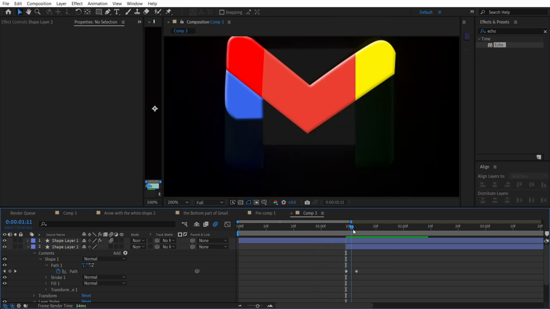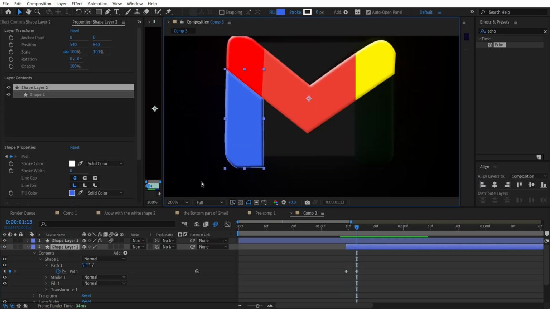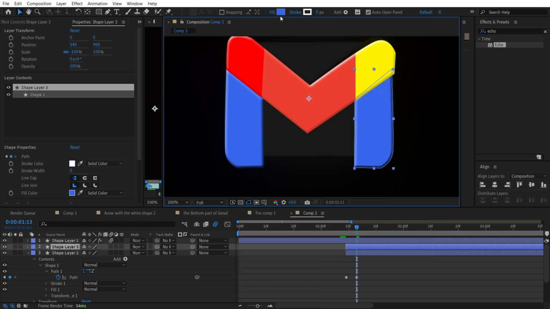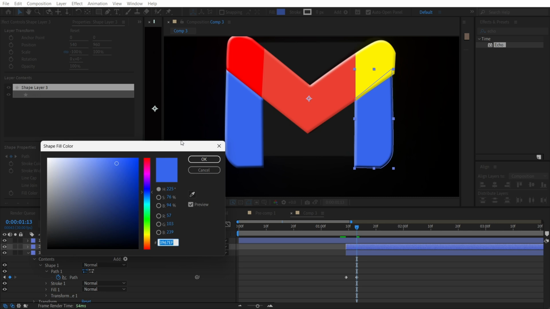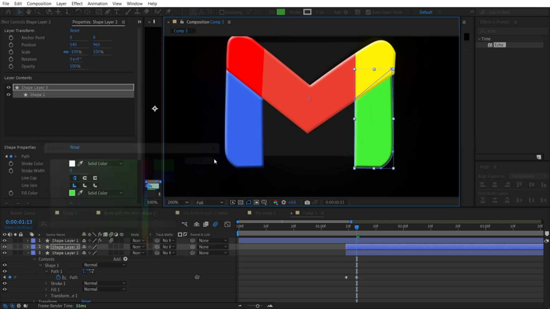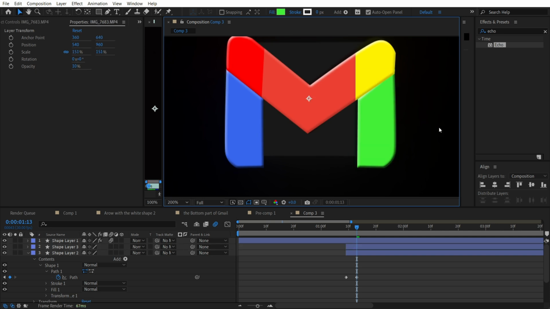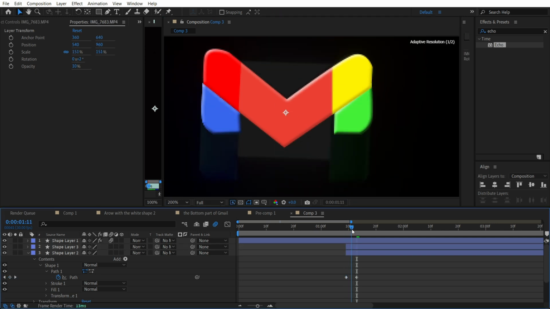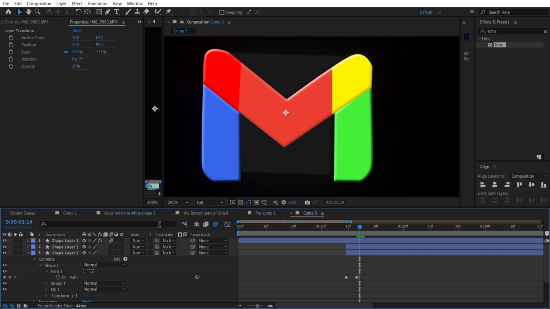So like this, our arrow comes, and here we are revealing our shape. We can also duplicate it, guys, and we can transform it as well, flip it horizontally and use another color, so the green one. Yeah, we can also adjust it to the place we need. So guys, we have something like that. Yeah, it comes, and it's not perfect, as I said, we see it.